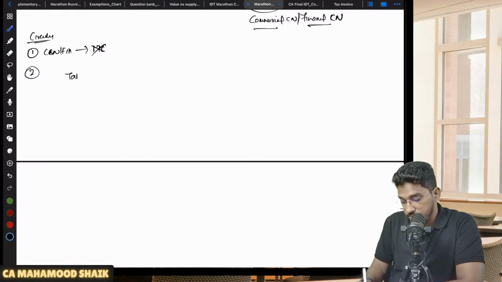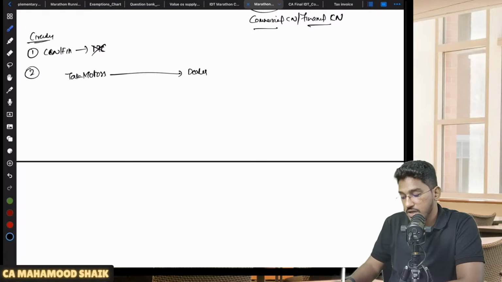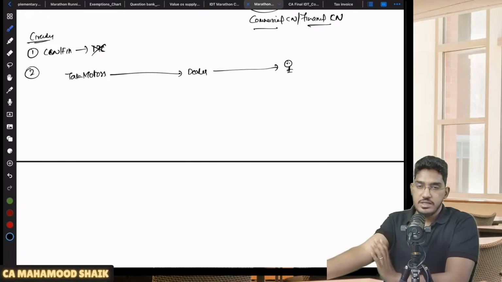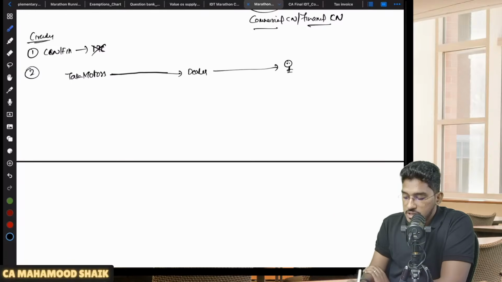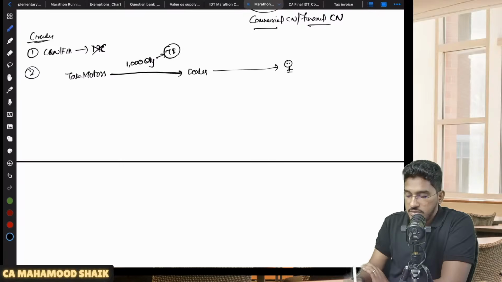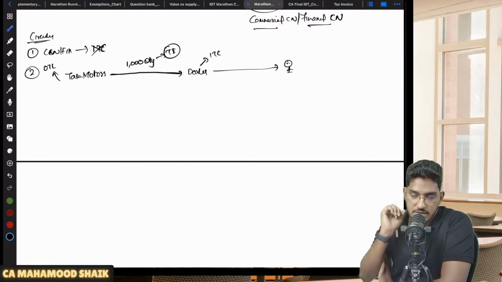Let us say there is Tata Motors. Tata Motors has sold some stock, some cars, to the dealers. These dealers will ultimately sell the cars to the customers. Let us say Tata Motors has sold 1000 cars to the dealer. For that, they have already given the tax invoice, on the basis of which these invoices are declared in Tata Motors' outward supplies, they have discharged their output tax liability, and the dealer has also claimed ITC on those 1000 cars.